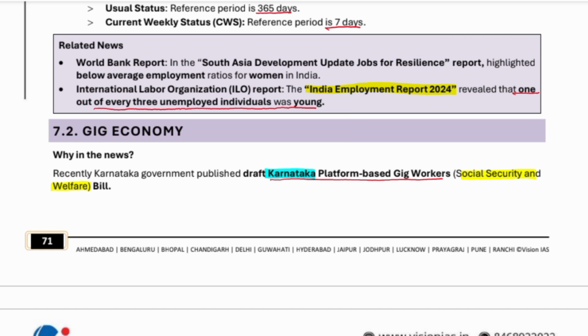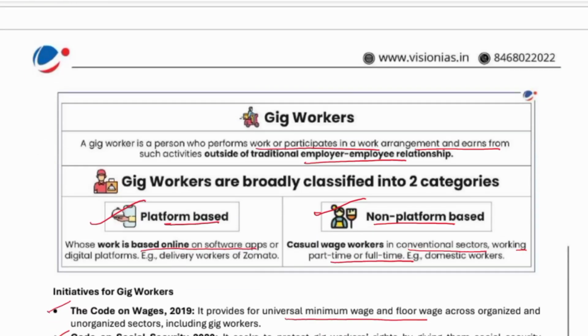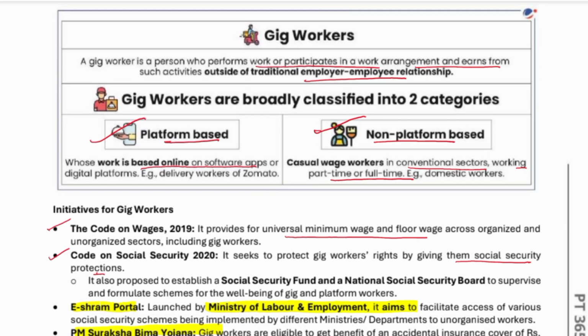So what is the gig economy? Recently, the Karnataka government published a draft Karnataka Platform-Based Gig Workers bill. I hope everyone knows gig workers. A gig worker is a person who performs work or participates in a work arrangement and earns income outside the traditional employer-employee relationship.